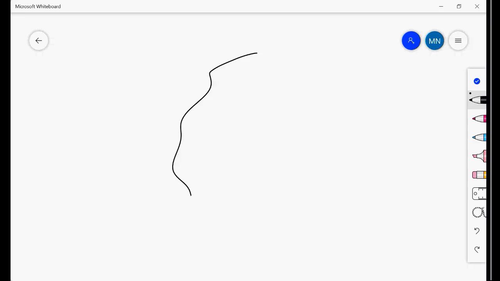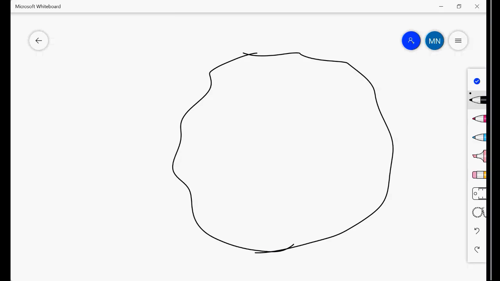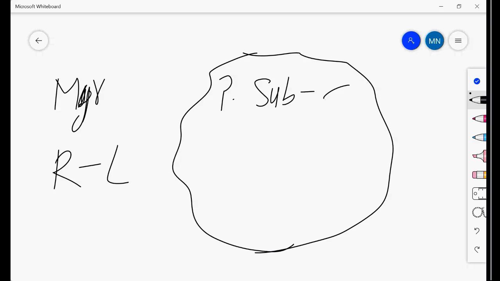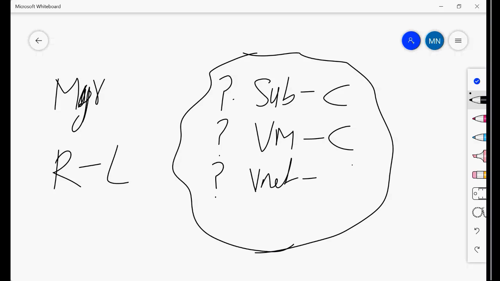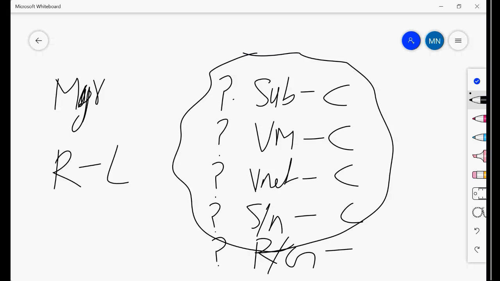You have Azure, right? And my manager wants to understand the resource limit in Azure. So he is asking me questions like this: how many subscriptions I can create, how many VMs I can create, how many VNets I can create, and how many subnets I can create, how many resource groups I can create. He's asking me all these questions, right?